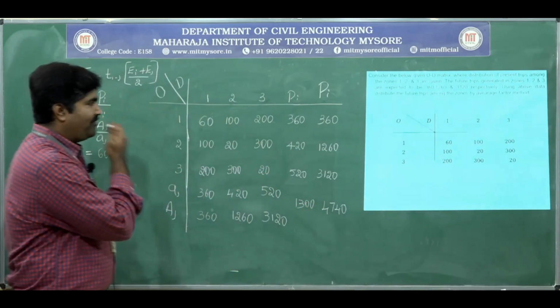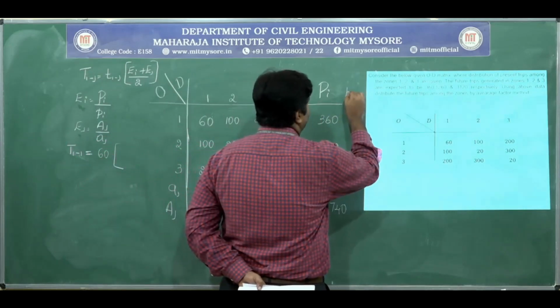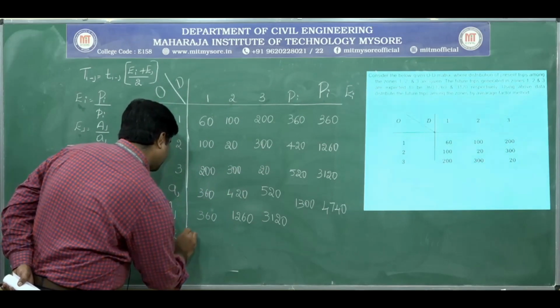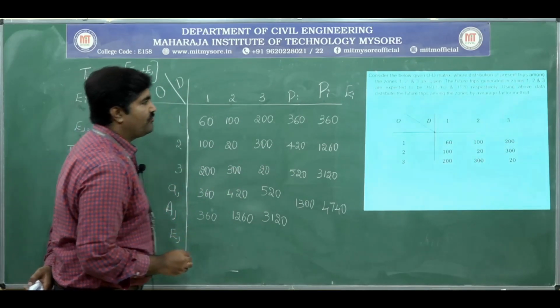Now we are going to find capital EI and capital EJ, that is the expansion factor or growth factor.